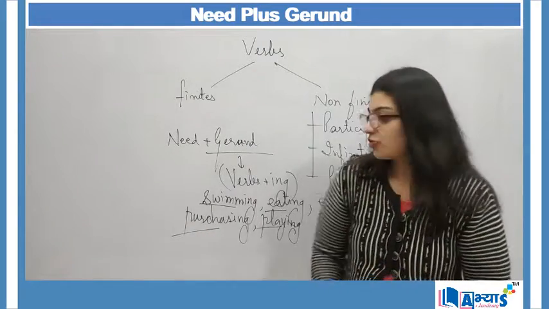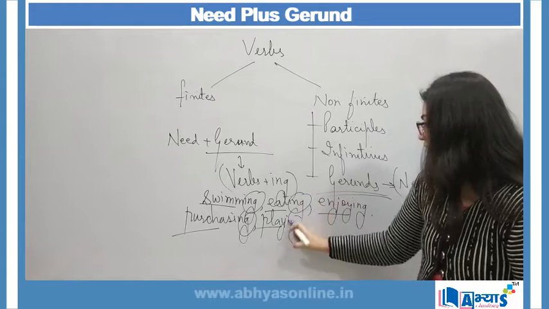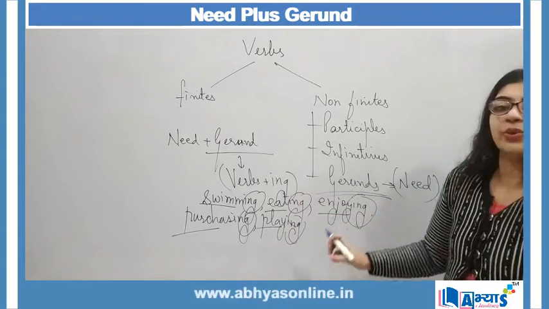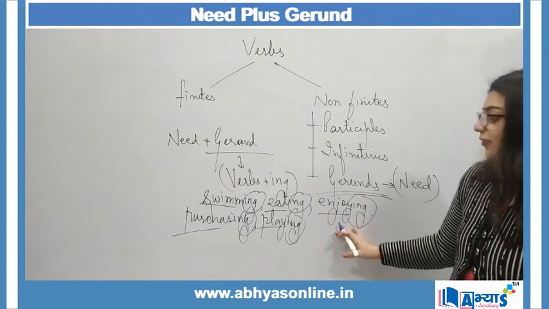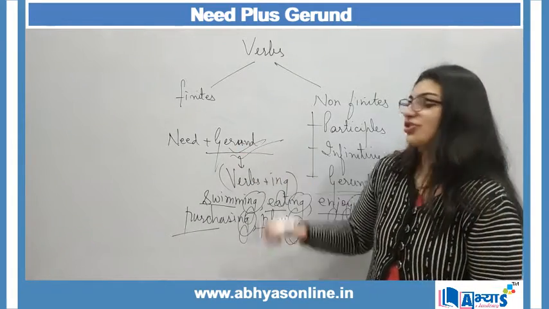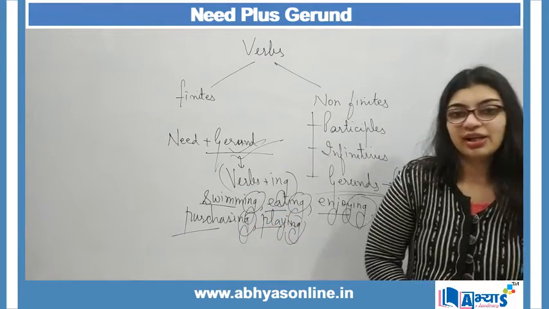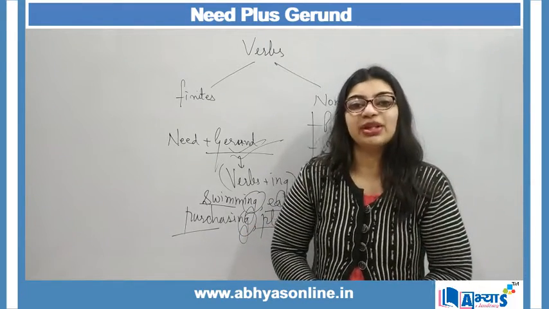Now these verbs, when they end with ing, you can see that in each of these I have ended my verb with ing, and if the verbs are ending with ing, they are categorized as gerunds. These are verbs, but then the verbs get a special name, and that name is gerund.